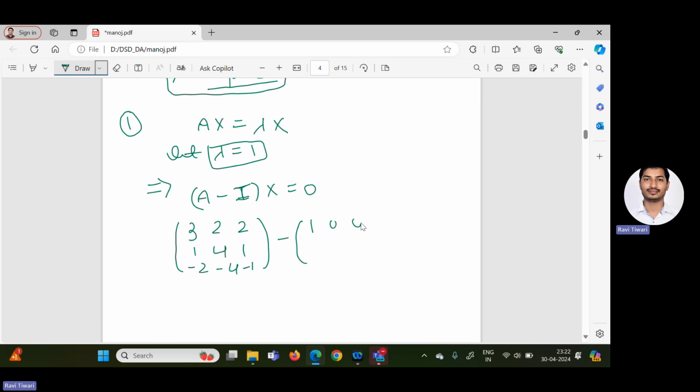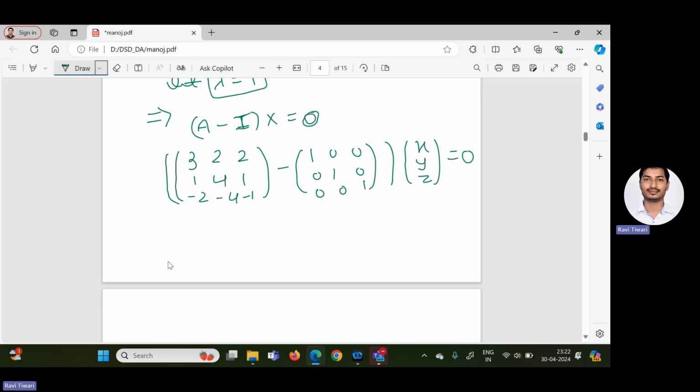So 1, 0, 0, 0, 1, 0, and 0, 0, 1 into x. Because you are looking here, this is a 3 cross 3 matrix, so this x we can assume x, y, z, equal to 0. And always remember, this 0 means 0 matrix, not a real number. This is the 0 matrix.